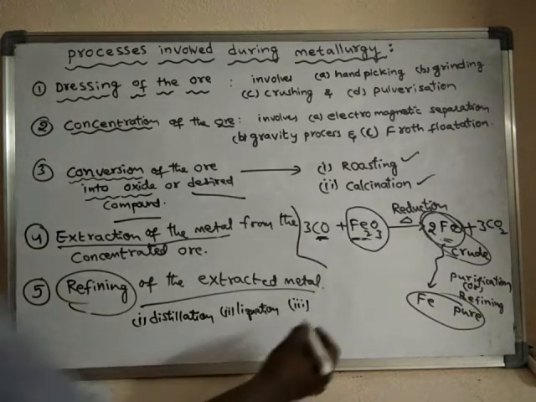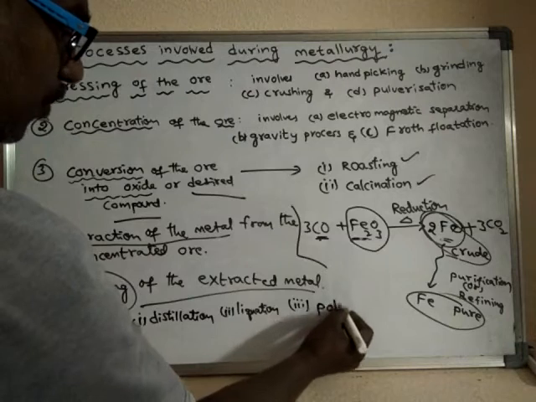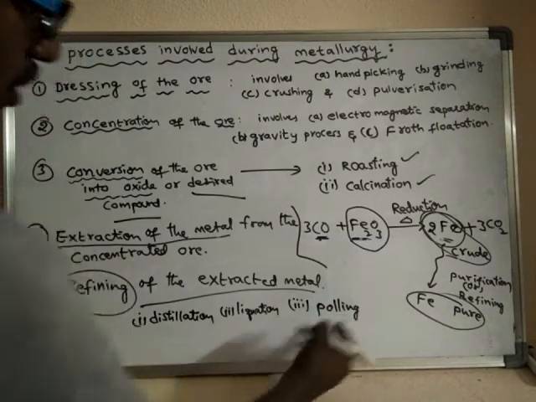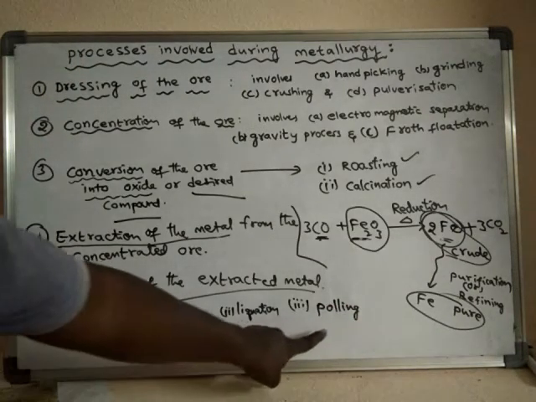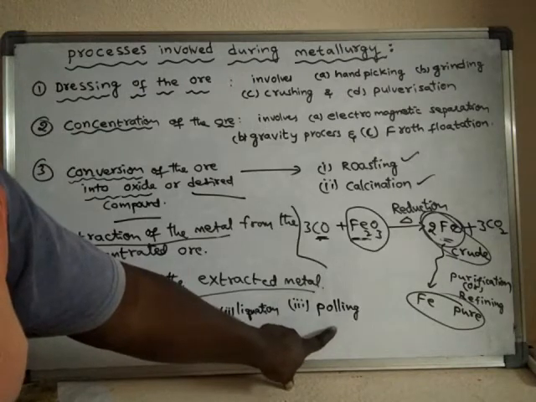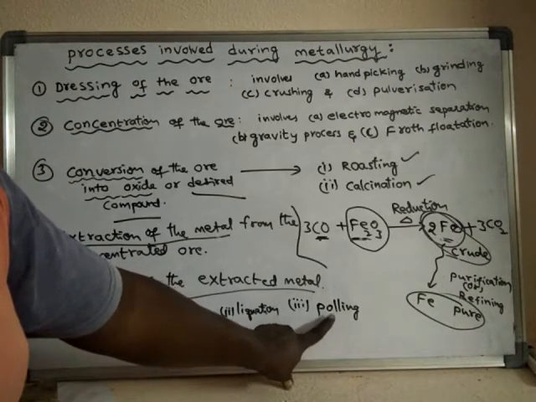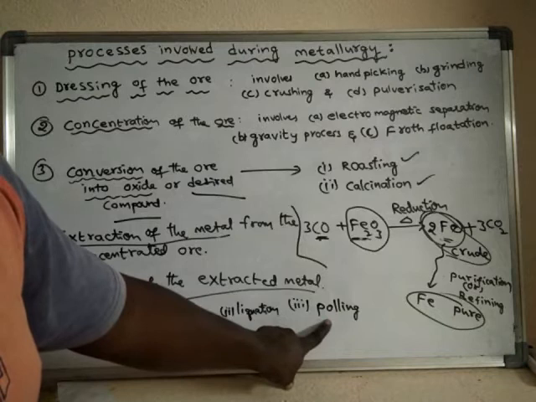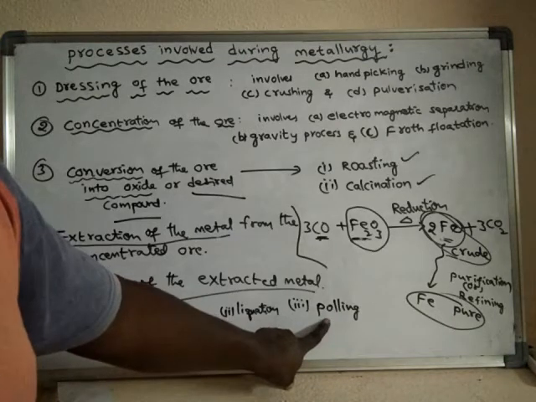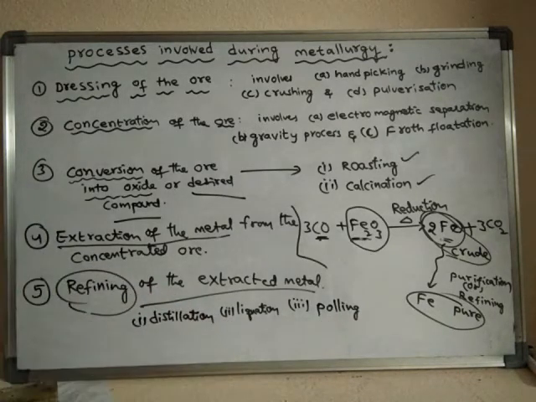Another method is poling. See, poling is a very traditional, very old method. Particularly, this method is designed to purify copper metal. Next,